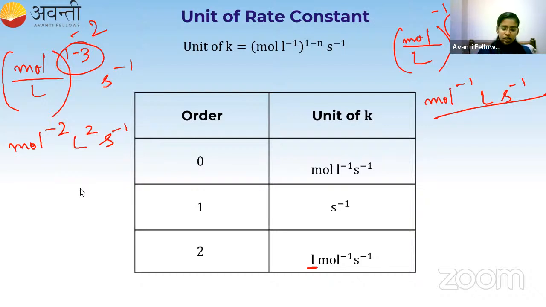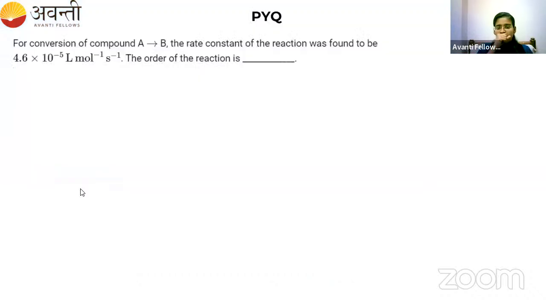Okay. Now let's do one previous year question from this rate constant topic. For the conversion of compound A to B, the rate constant of the reaction was found to be 4.6 into 10 to the power minus 5 liter per mole per second. The order of the reaction is? This is one of the previous year JEE questions, a numerical type question, which is why you don't find any options here.